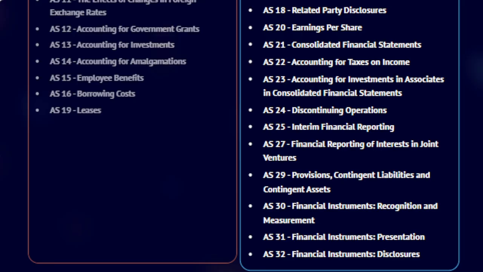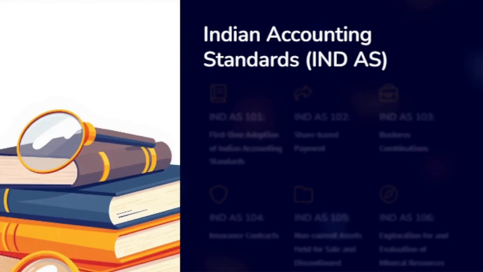AS 30, 31, 32, Financial Instruments: Recognition, Presentation, and Disclosures. These three standards, eventually converted into IND AS, deal with the recognition, classification, measurement, and disclosure of financial instruments like loans, derivatives, etc. These standards help to ensure uniform presentation of financial data across companies, improvement, comparability, and compliance with national and global expectations. So let's move to Indian Accounting Standards (IND AS).